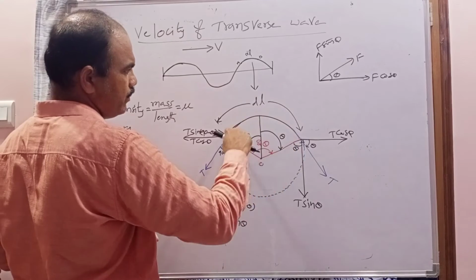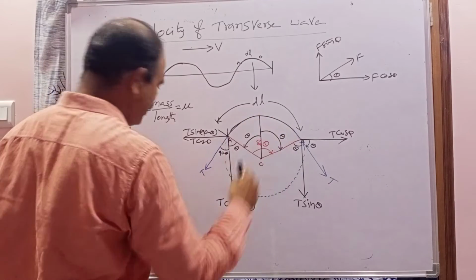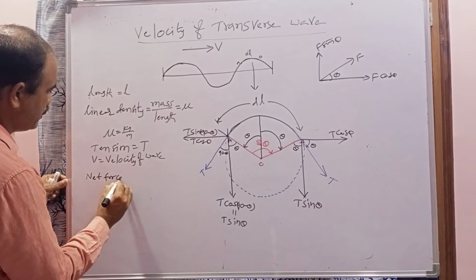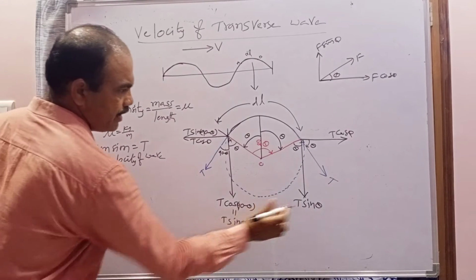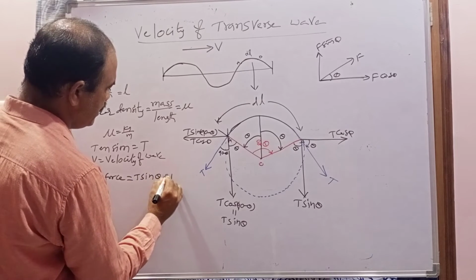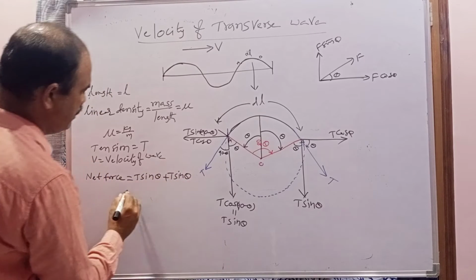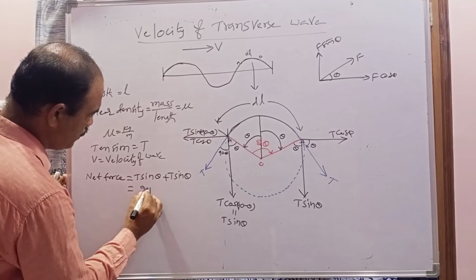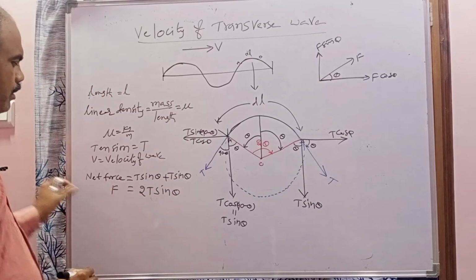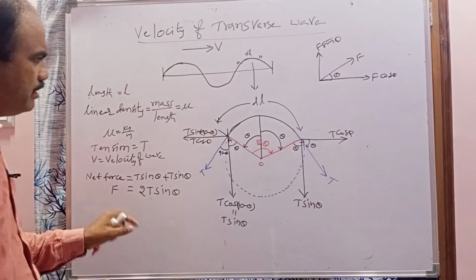That's why what is the net force acting on this total segment of the wire? The net force is T sin theta plus T sin theta, so totally it is 2 T sin theta. This is the net force. But what is the force here?